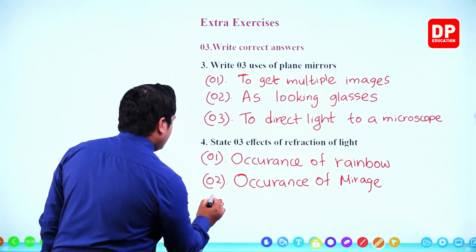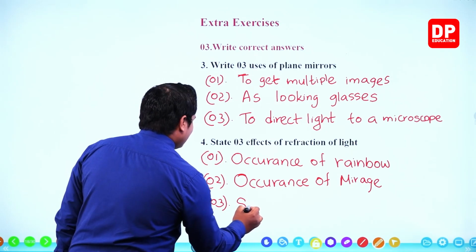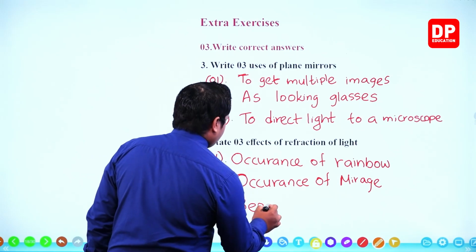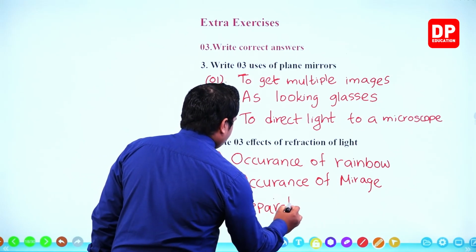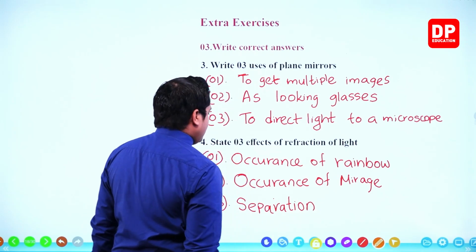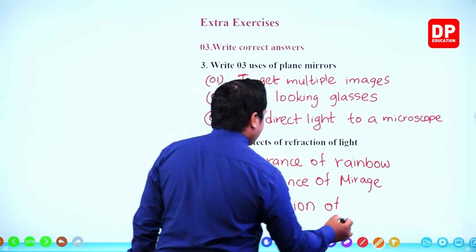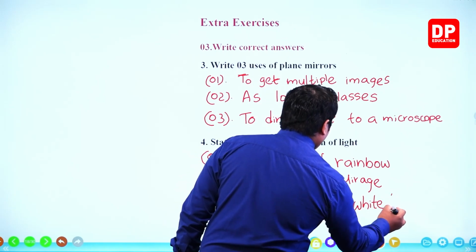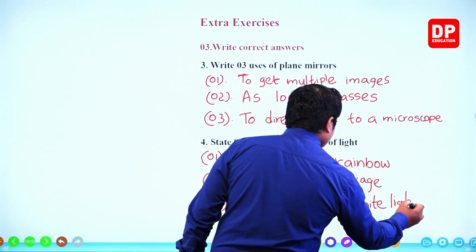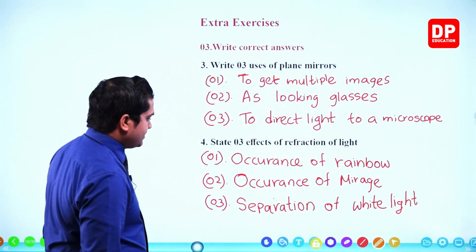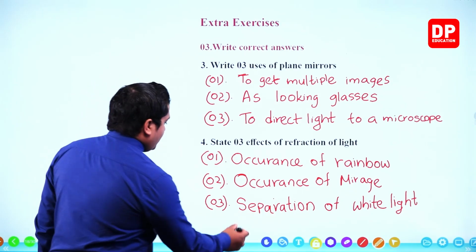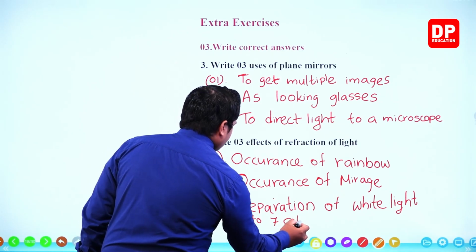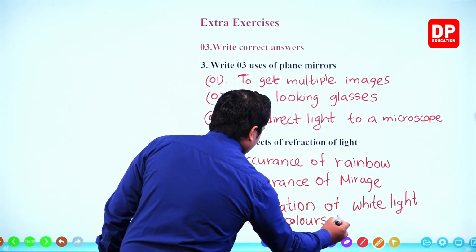Then number 3, separation of white light into 7 colors by a prism.